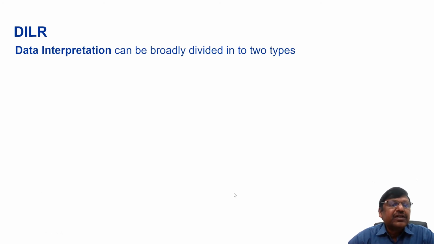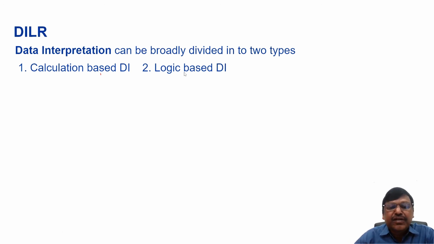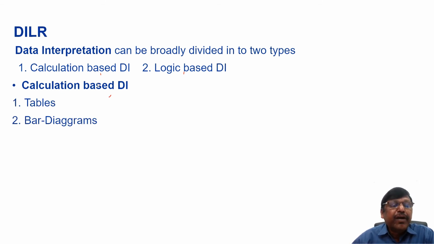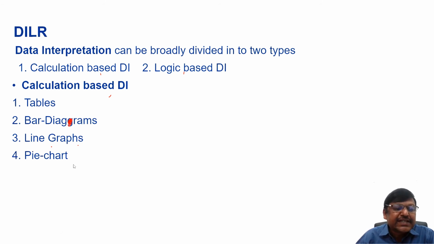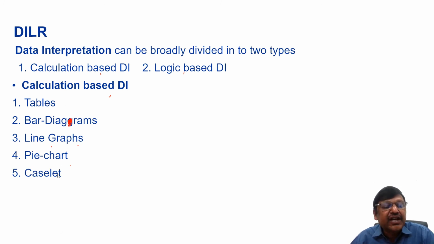Next one, DILR. If you look at data interpretation, it can be divided broadly into two types: calculation based DI and logic based DI. Calculation based DI, if I look at it, has a few basic things like tables, bar diagrams, line graphs, pie charts, the different types of diagram, where it is basically on caselets where the data is not structured. So here, basically these kind of questions will test your calculation ability, your computation ability.